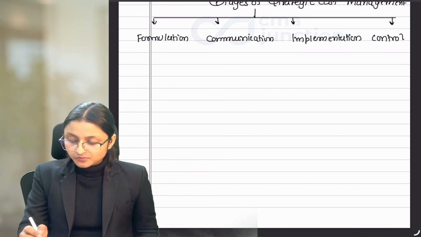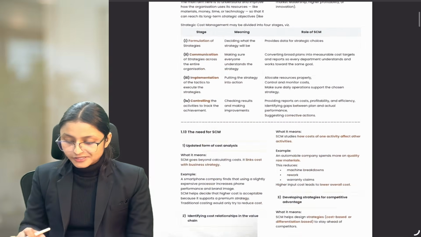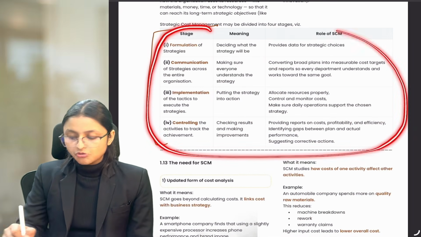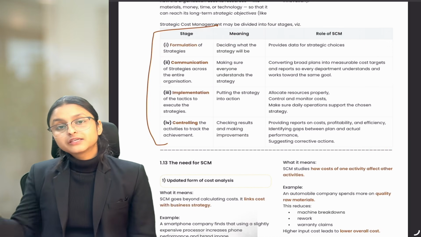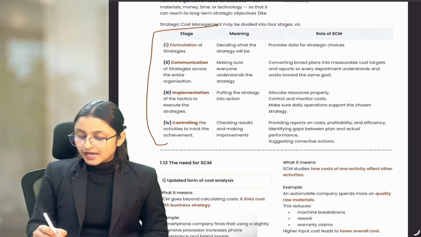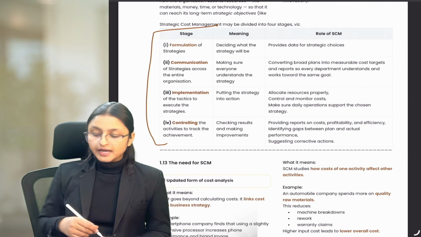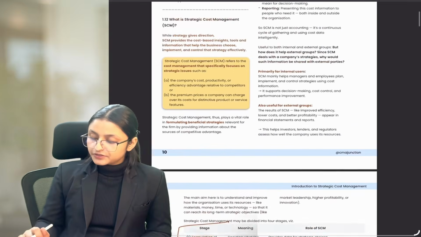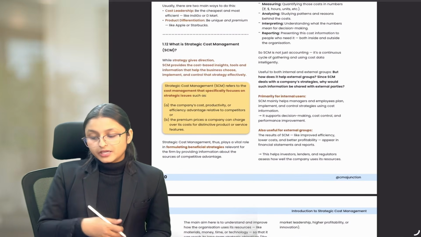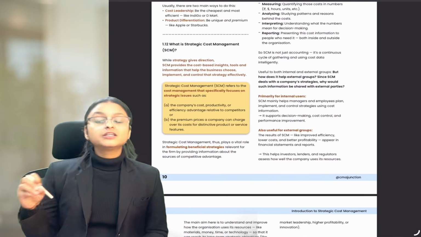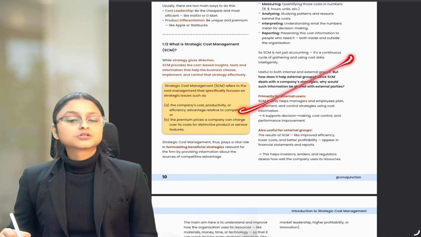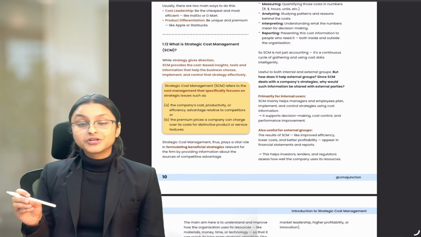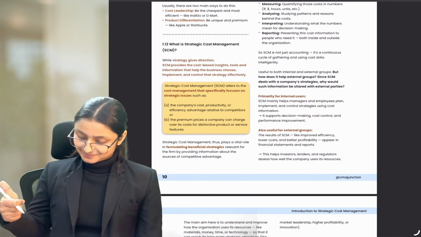Now, let me just show you your book, because the details of the stages of strategic management are already given in your book. No need to write it down in your summary book, because we are making the summary book from an exam point of view, and the exam needs only the names of the stages, and that is why we have not written this whole thing in our summary book. Everything you have understood till now is mentioned in your book. Even the example of Netflix is already there in the book, so no need to worry about where you will find all the details, because in the summary we are writing very little. No need to worry.